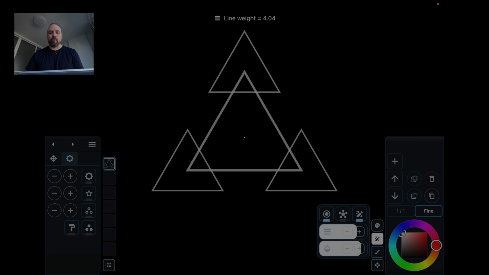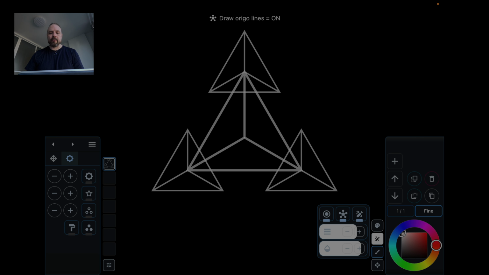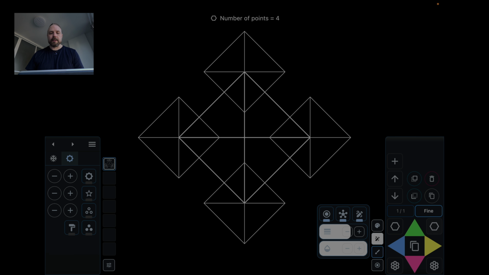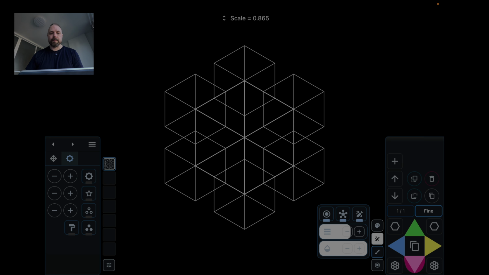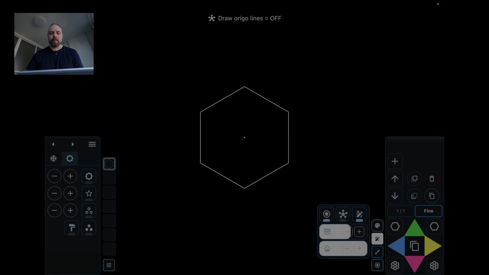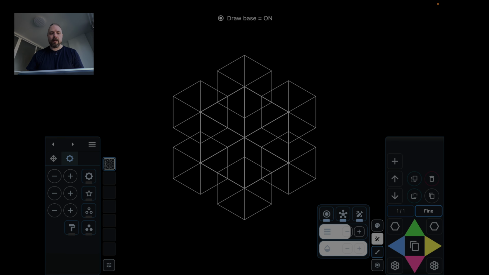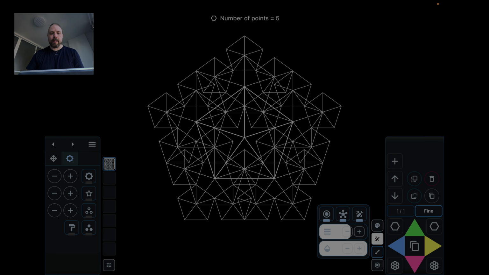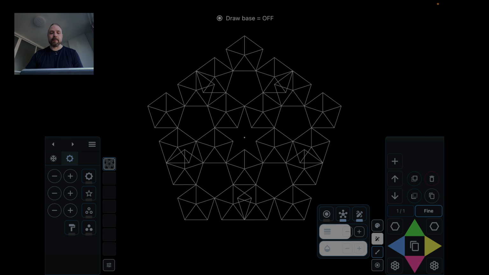So you can also toggle the drawing of vertical lines from here, which means the lines will be drawn from the center of the pattern always like this. Or you can toggle the drawing of the base easily, which means it will toggle the drawing of the first level of recursion when you have multiple levels. So it makes it a little bit more simple like that. And already that's a beautiful pattern.